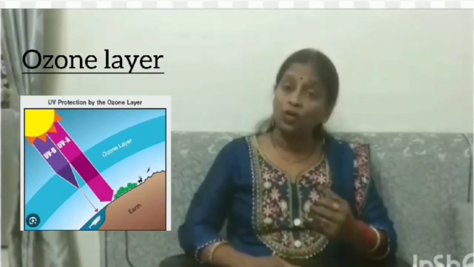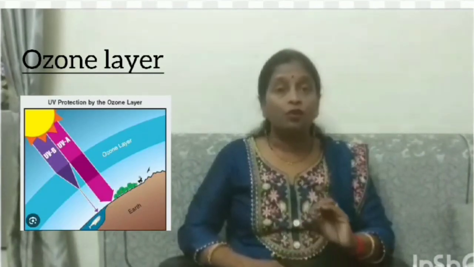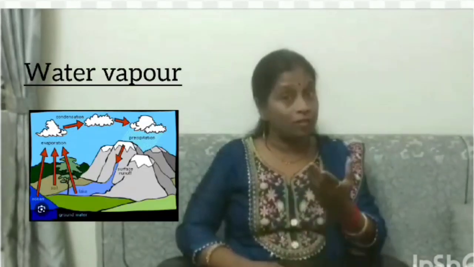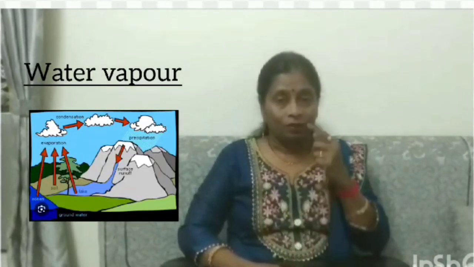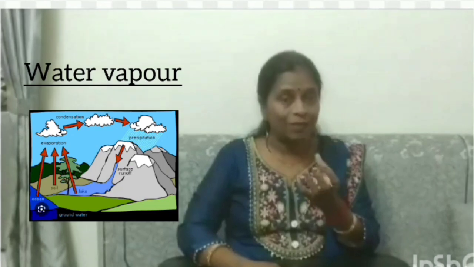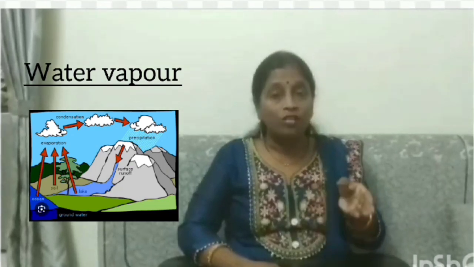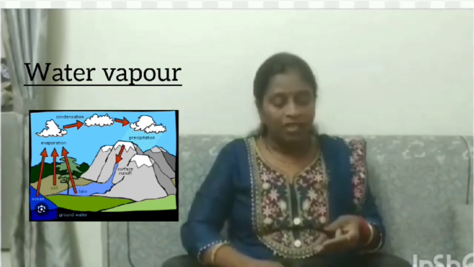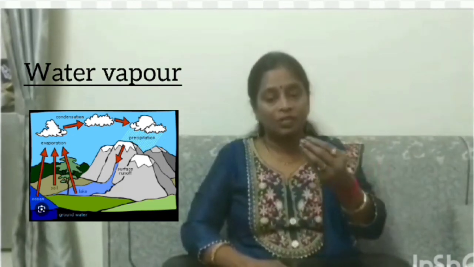Again, the ozone layer protects us from the ultraviolet rays of the sun. It has water vapor. Water vapor is also important. Due to the presence of water vapor, the water cycle continues on the earth. What is the water cycle? Evaporation, condensation, precipitation. So, water vapor is also important.